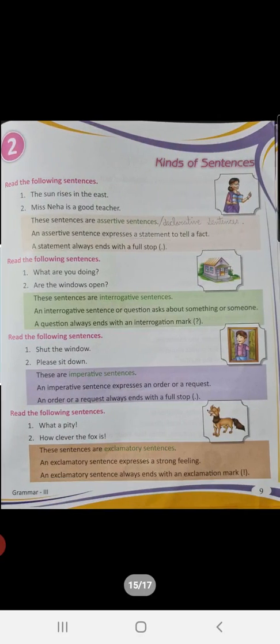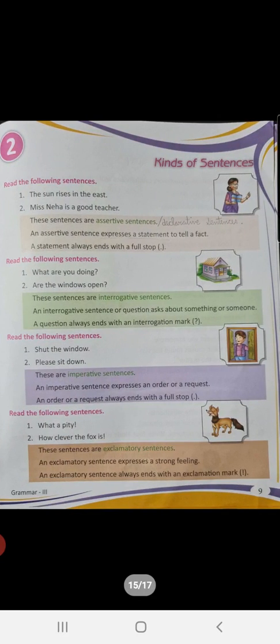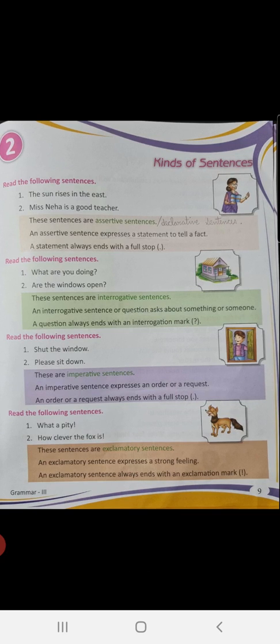Alright, children? Okay, now see in the book. Let us read the very first example. The sun rises in the east. Miss Neha is a good teacher. Children, these two sentences are an example of assertive sentences, which are also known as declarative sentences. An assertive sentence expresses a statement to tell a fact, and a statement always ends with a full stop.